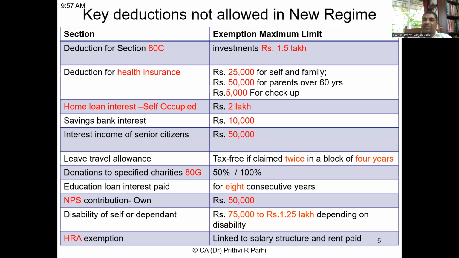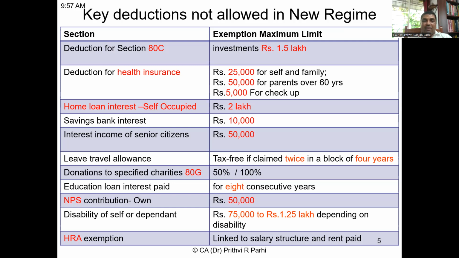If certain donations are made to charitable organizations, deductions may be 50%, maybe 100%, depending upon who is the donee. On that basis, this 50% or 100% deduction is allowed under the old scheme only, not under the new scheme. Similarly, own National Pension Scheme contribution, up to 50,000 rupees deduction, is allowed under the old scheme only, not in the new scheme.